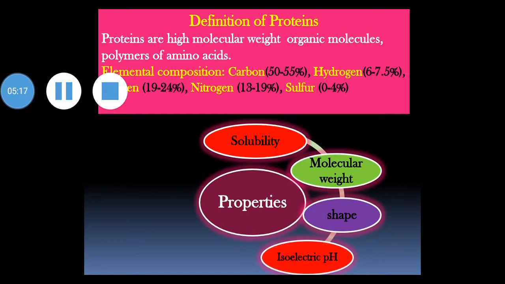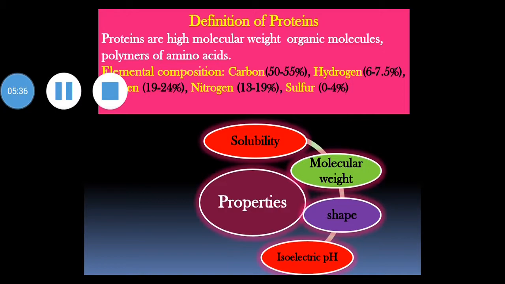Next is isoelectric pH. When the net charge of a particular molecule is zero, the phenomenon is called isoelectric. The pH at which net charge is zero is called isoelectric pH or PI.